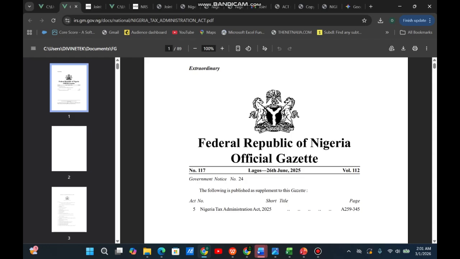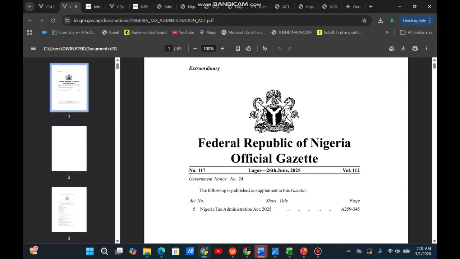Now look at this one. This one looks like an original version, but it's not the original, because it has the Official Gazette of the Federal Republic of Nigeria there. It has the volume number and the Gazette number, the government notice number 24 here.